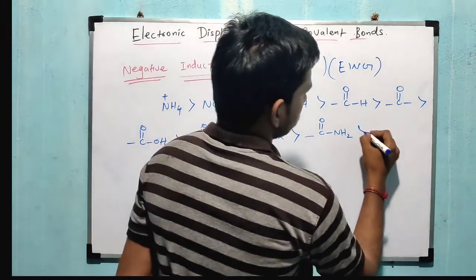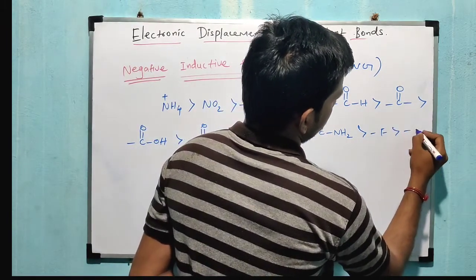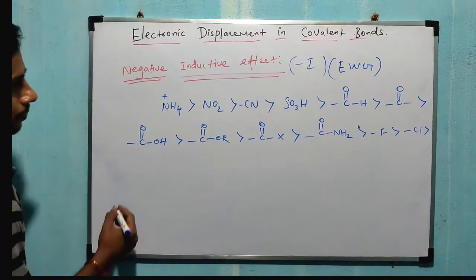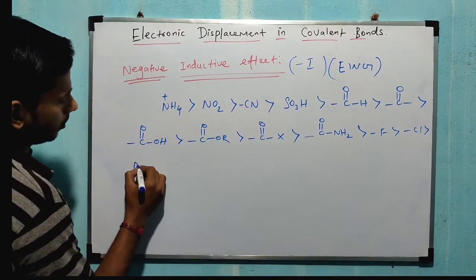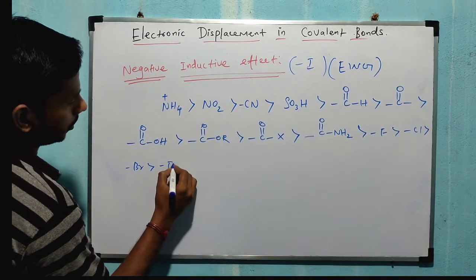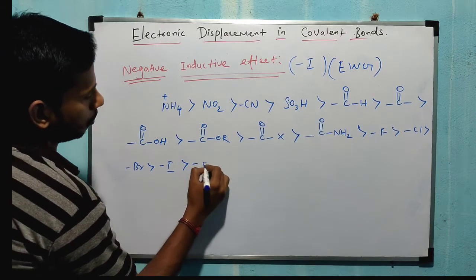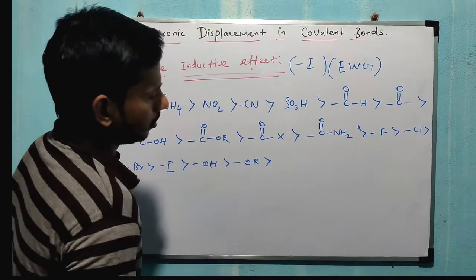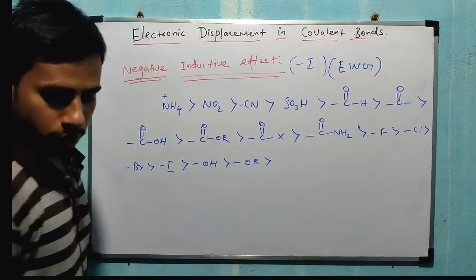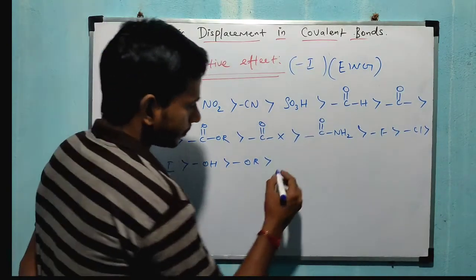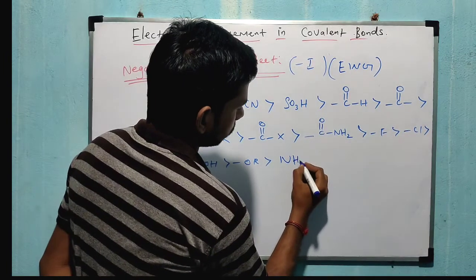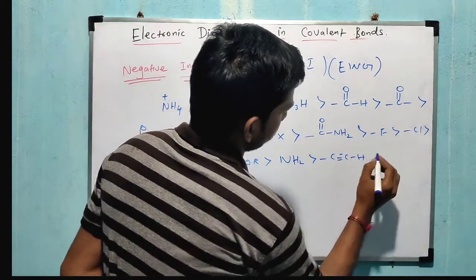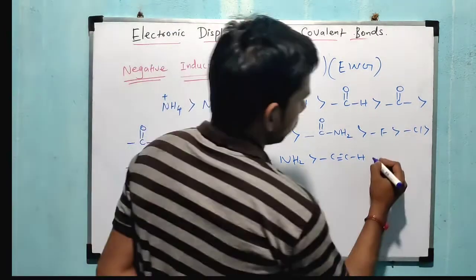So next one, halogens: fluorine greater than chlorine greater than bromine greater than iodine. So next one you write OH, OR. These all come under minus I groups, OR, and then you write NH2. Now you write next one, triple bond alkynes. Next one you write phenyl.